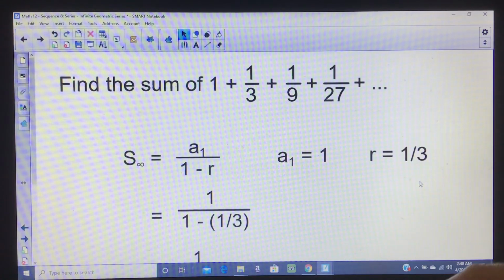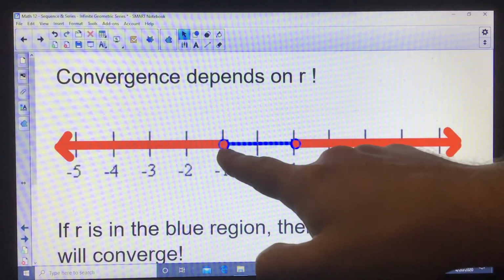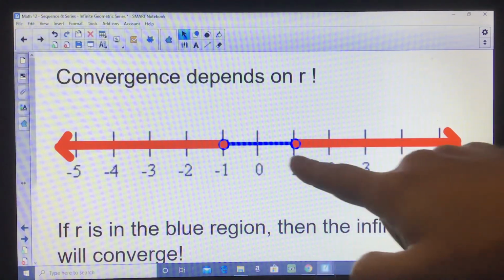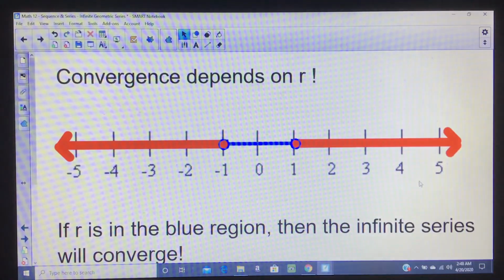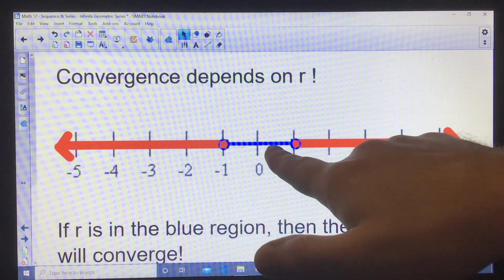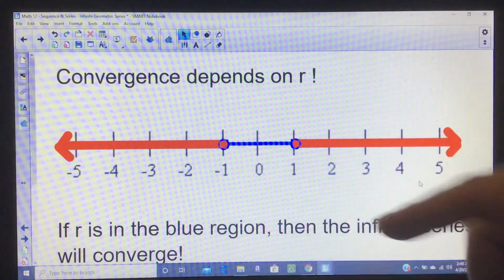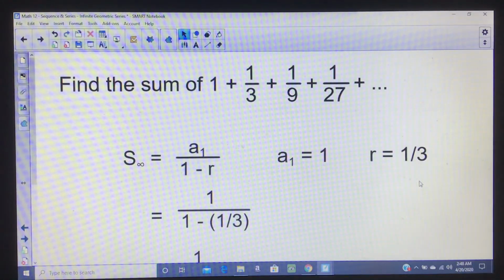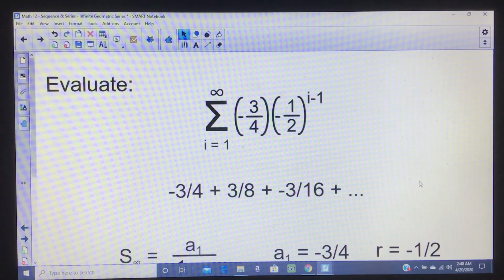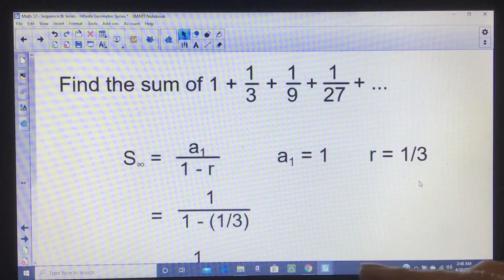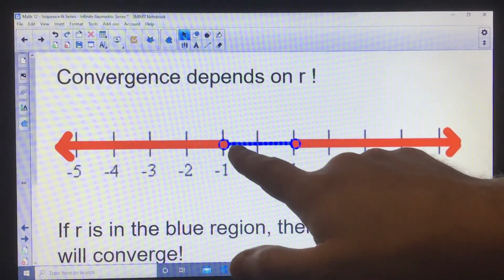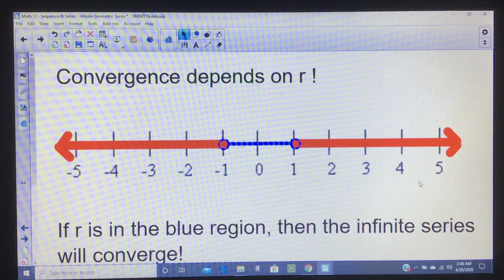The summary was basically use this formula. Only use the formula if the R value is in here. So if your R value is like we had in these problems, a half or whatever else we had. I mean, let's go back and look. Here we had 1/3. Here we had negative a half, and in the other one we had positive a half. So notice all of those values were in this blue range. If your R is outside the blue range, you don't get an answer, or you get infinity for your answer. Also realize you only have to do this with geometric series. Arithmetic series don't work this way.